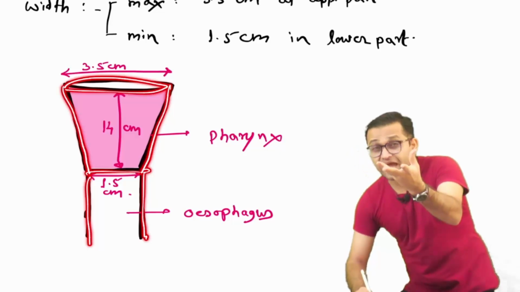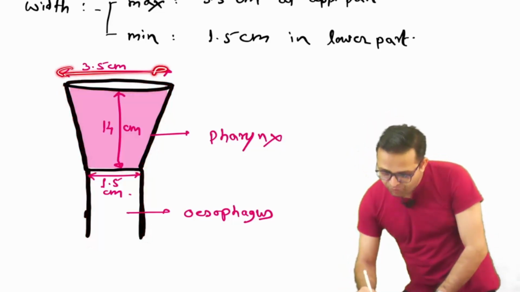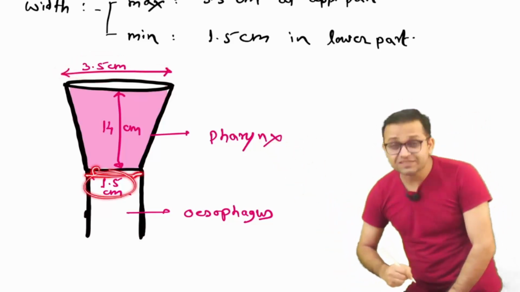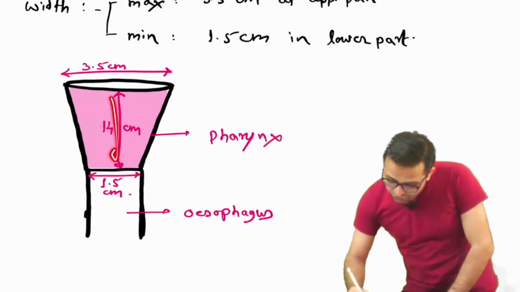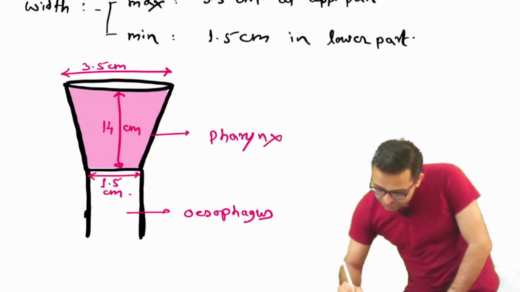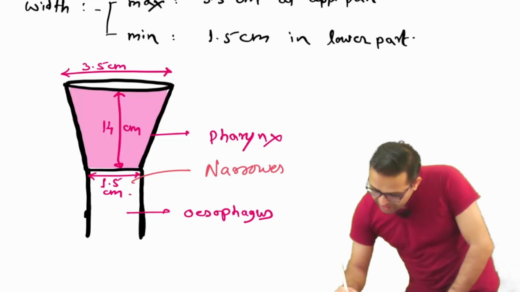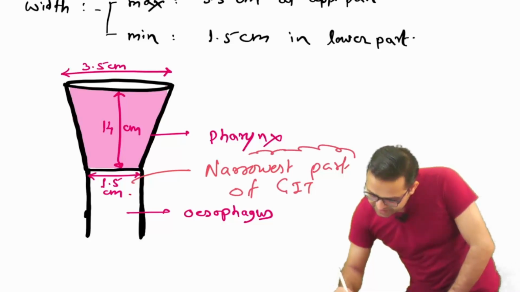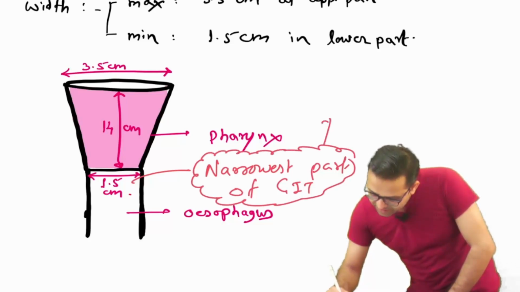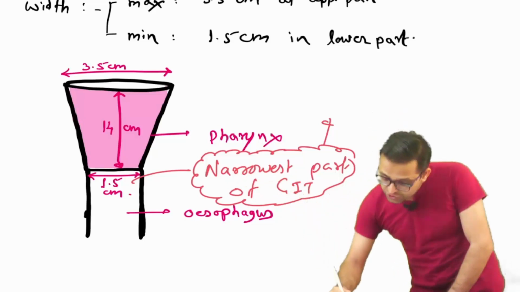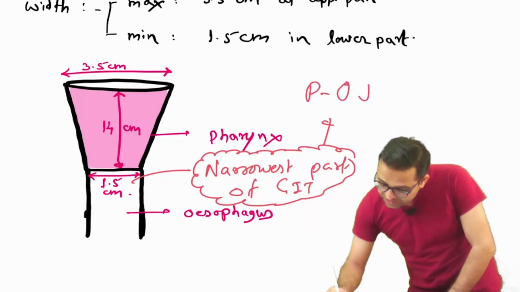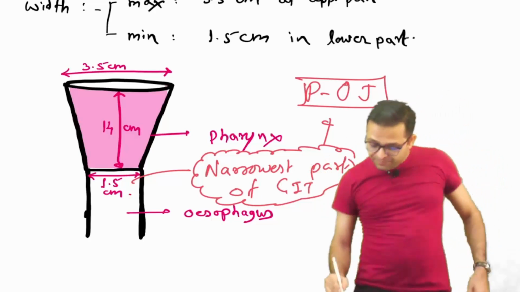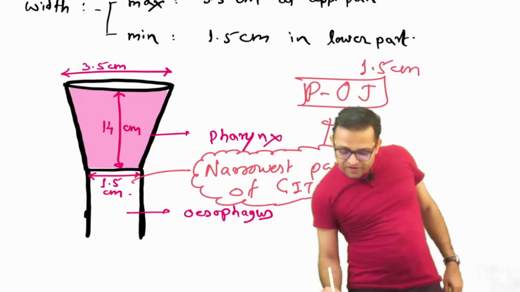So can you see what is the diameter of the pharynx? Sir, it is 3.5 centimeter at the upper end, and 1.5 centimeter at the lower end. And what is the length? 14 centimeter. Remember this MCQ: this is considered the narrowest part of the GIT, the junction between the pharynx and esophagus. So you can say the pharyngo-esophageal junction is the narrowest part of the GIT. What is the diameter? Remember, it is only 1.5 centimeter.